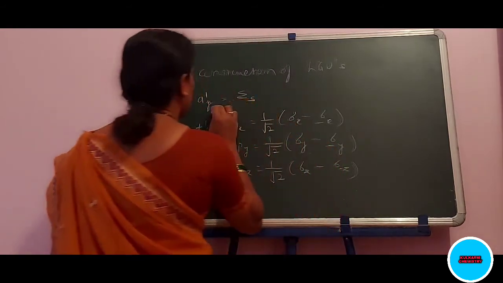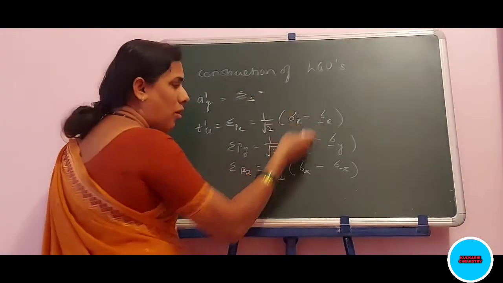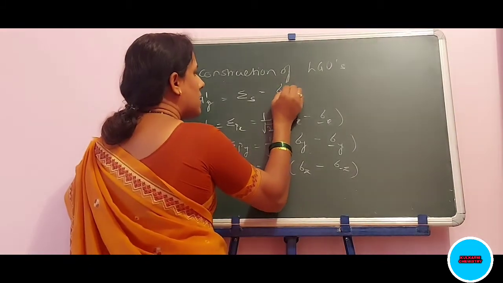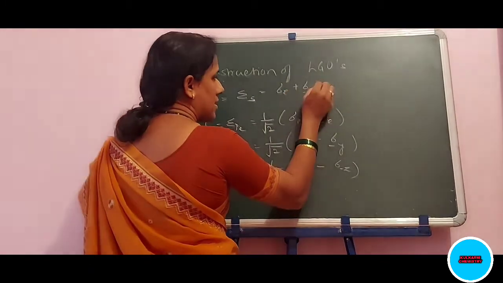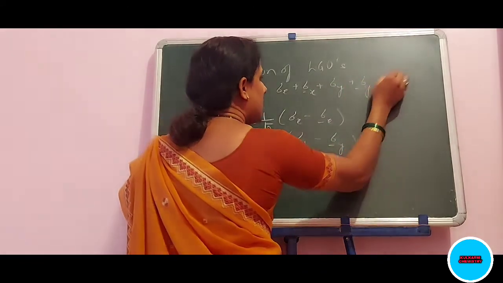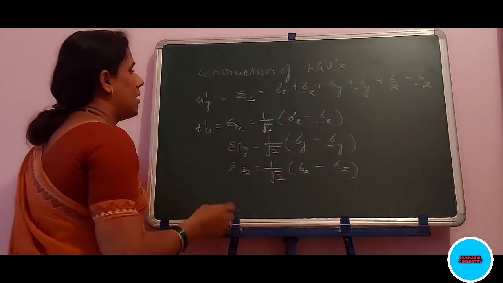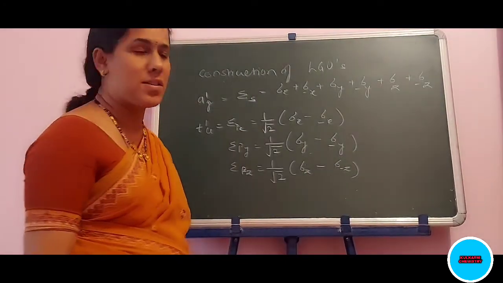As the s orbital is the symmetrical one, there is a sum of all the coordinate axes, that is sigma x plus sigma minus x plus sigma y plus sigma minus y plus sigma z plus sigma minus z. Thus, LGOs can be constructed.